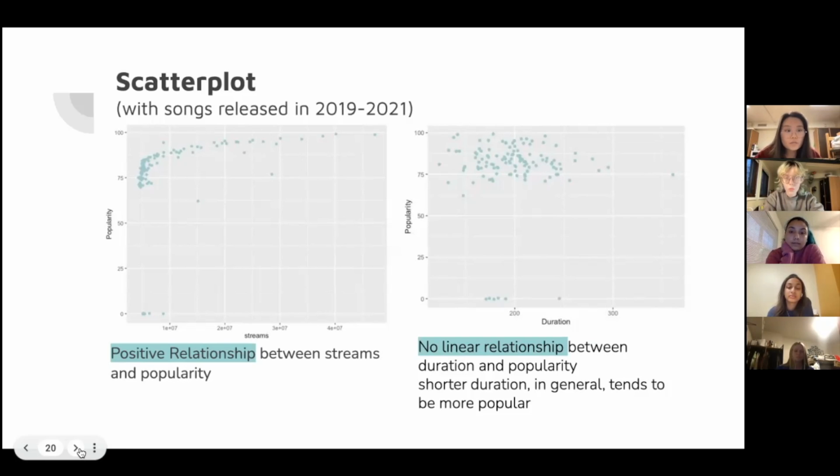The next scatterplot with duration and popularity variables don't seem to have a linear relationship, but shorter duration in general tends to be much more common, which makes sense because most pop songs that famous artists release are shorter than songs that might not be as popular. And there's also an outlier on the graph where one song has an extremely long duration. And we determined that this outlier is probably a release from a famous artist and was popular despite the length just because the artist was very likable.